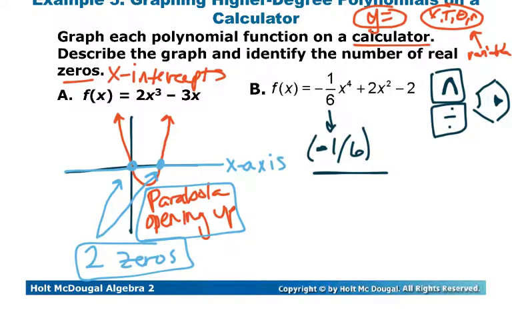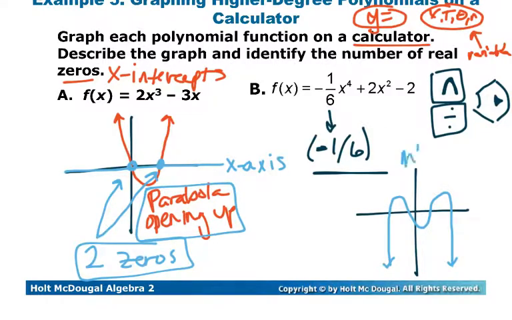So if we do that and press graph, you're going to end up with an image that has kind of an M-looking shape. So let's see if I can draw this accurately. More or less. Okay. So from there we're going to describe it, and so we can call it an M shape. That's fine. There will also be ones that flip upside down, so you could call those a W shape. And then we need to identify how many zeros. So how many times does it intercept the x-axis? And that's going to be 4.